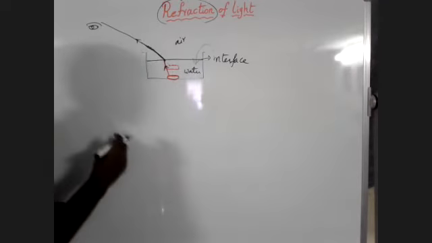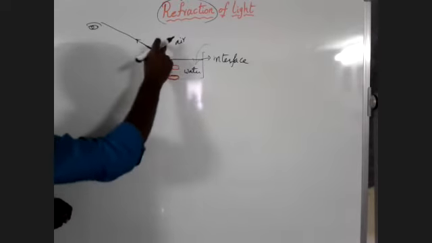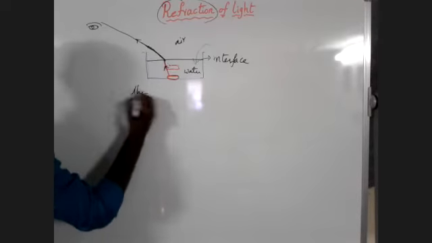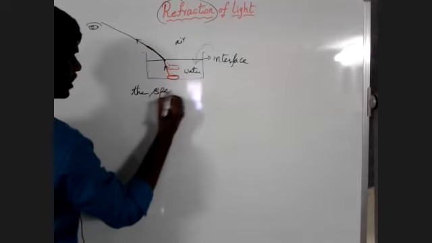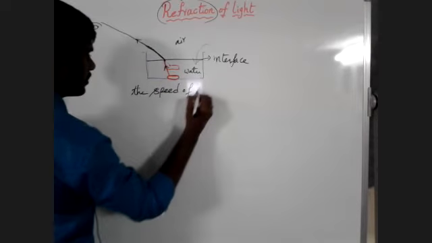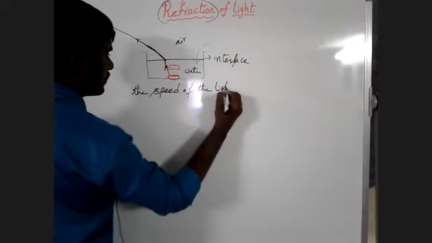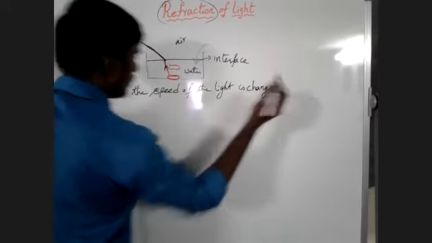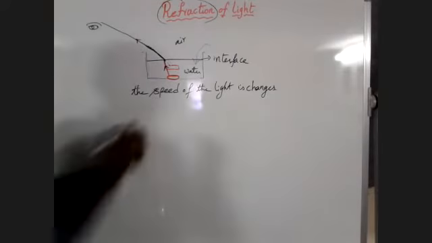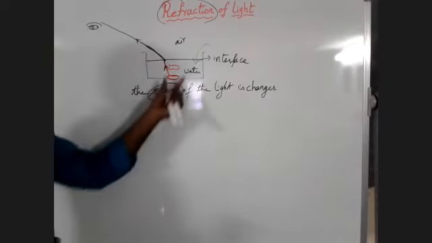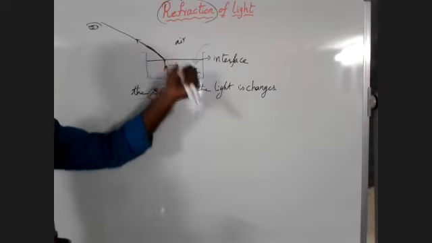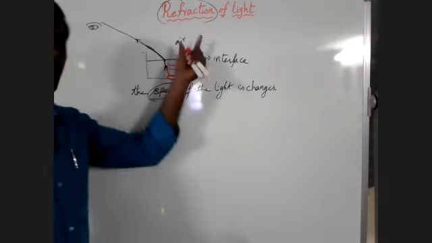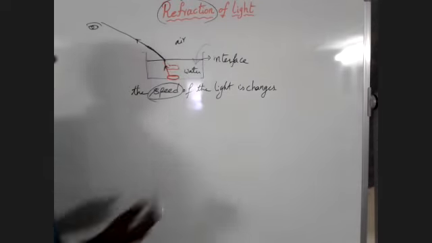What happens here means when the light rays travel from one medium to the other medium, the speed of the light changes. The speed of the light changes when the light travels from one medium to the other medium. When the speed of the light changes from one medium to the other medium, then what happens?